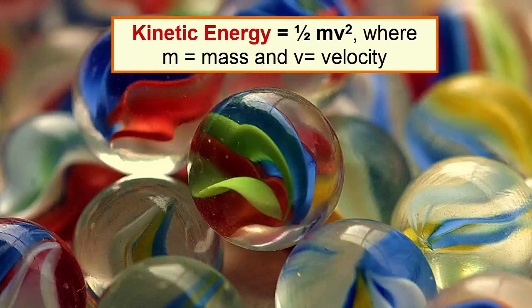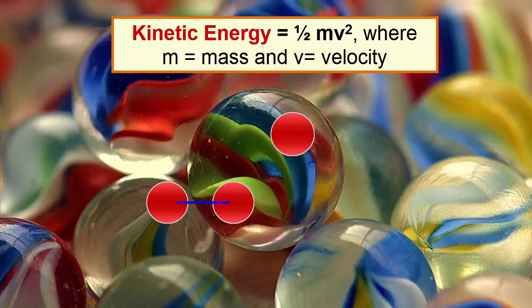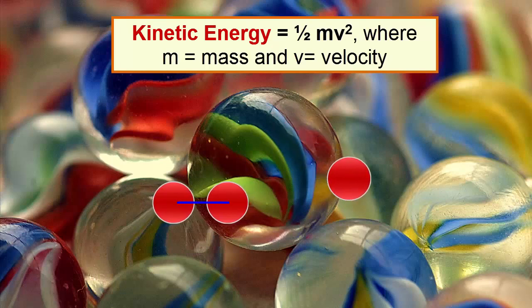Kinetic energy is calculated by taking the velocity, or speed of motion, and squaring it, then multiplying by the mass of the substance, and finally halving that product. The faster the motion of the atoms, the more kinetic energy it has. The velocity of a substance is how fast it's moving in a straight path, or how fast it's vibrating if it's bonded to a nearby atom.